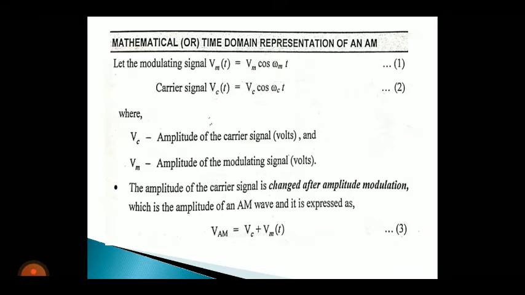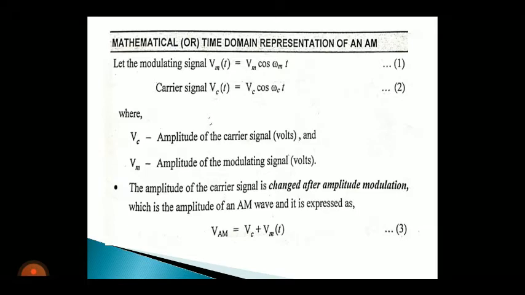Here, our aim is to find the value of the amplitude modulated signal. So VAM is equal to Vc plus Vm of t, because Vc is the amplitude of the carrier signal. Now we know the value of Vm of t, that is in equation number 1.